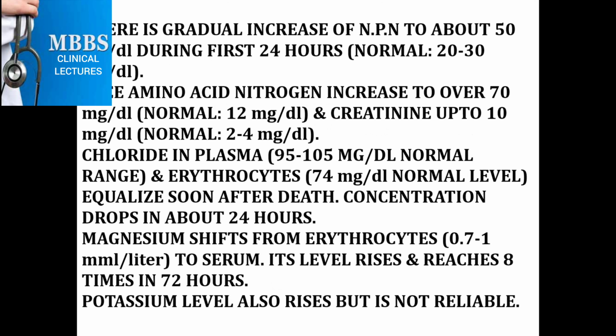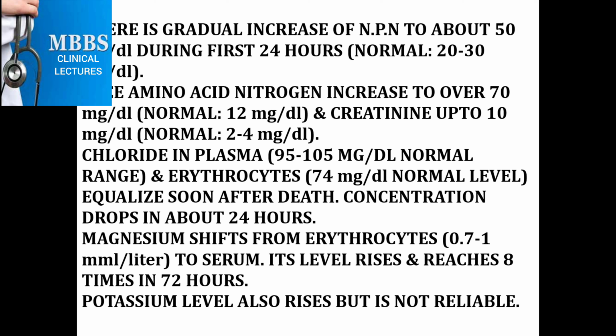There is a gradual increase of non-protein nitrogen to about 50 mg per deciliter during the first 24 hours, while its normal value is 20 to 30 mg per deciliter. So within 24 hours, it rises up to 50 mg per deciliter. Then free amino acid nitrogen increases to over 70 mg per deciliter, while its normal value is 12 mg per deciliter. Creatinine rises up to 10 mg per deciliter; its normal value is 2 to 4 mg per deciliter.